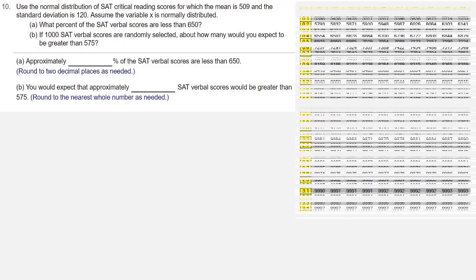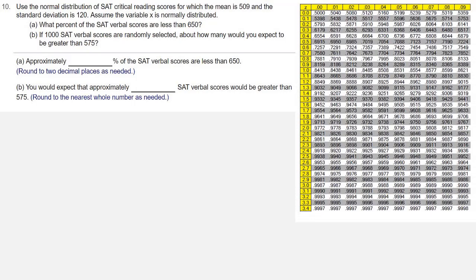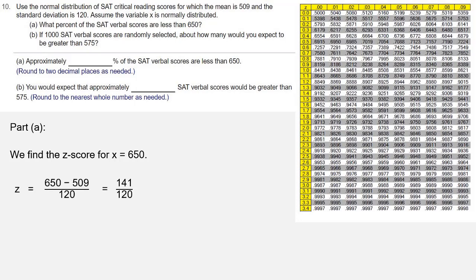So we'll start with part A. We need the positive side of the standard normal distribution table because the x value we're looking for, 650, is larger than the mean. We'll find the z-score for x equals 650, which is 650 minus 509 over 120. That's 141 over 120, which is 1.18.